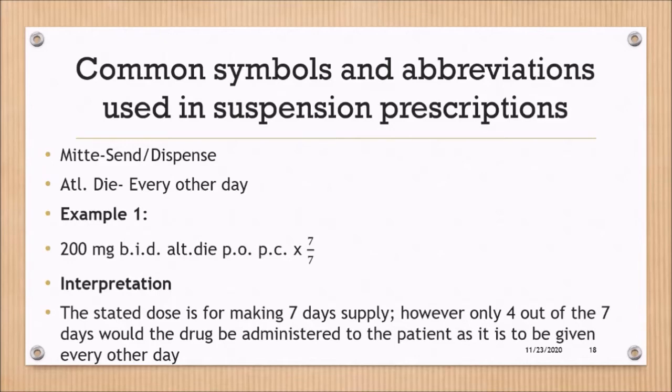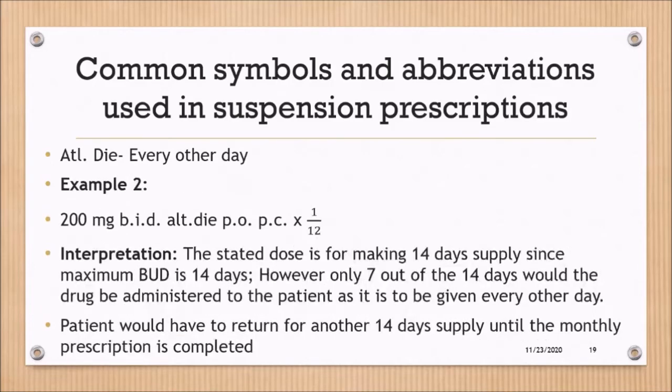Okay, so that's very important for us to grasp. Again, alt die, we're really focusing on that. Here, instead of 7 days, we have 1 month. Of course, you are not going to be compounding a suspension for 30 days. And why is that? Because of the BUD order. The beyond use date is up to a maximum of 14 days, not 15, not 14 and a half days, 14 days.